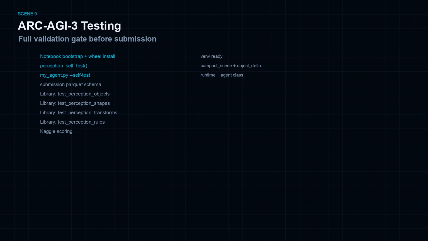perception_self_test checks compact scene extraction and object delta on a toy grid. myAgent.py --self-test confirms runtime, Agent class, and venv reexec. submission.parquet validates the output schema with agent tag ASRA v0.4 Phase 2. Library tests in ASRA arc cover objects, shapes, transforms, and branched rules. Finally, Kaggle scoring runs Swarm, collects the scorecard, and writes the final parquet.